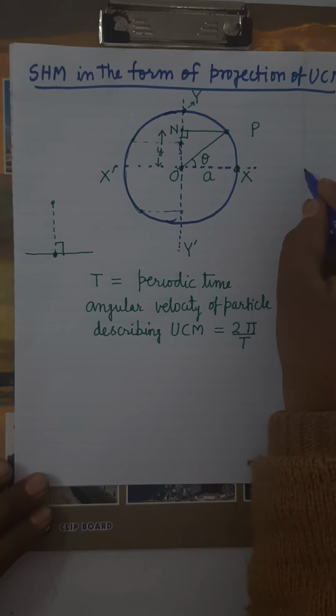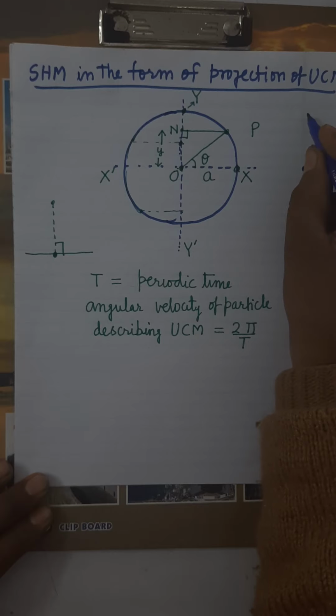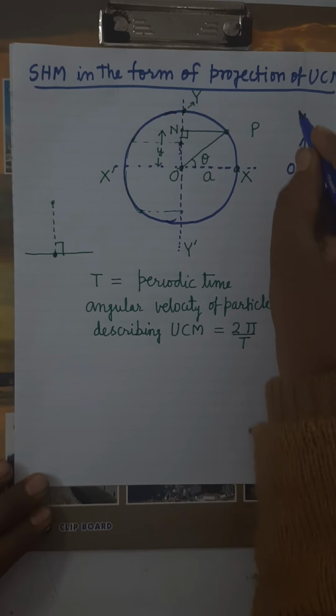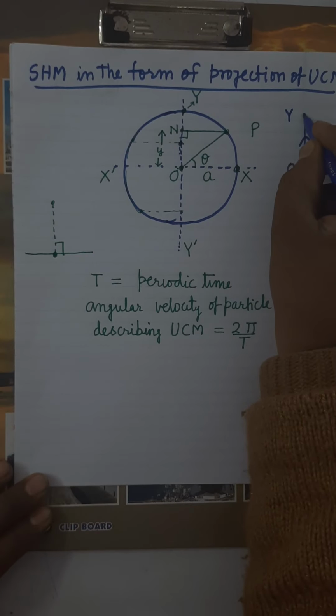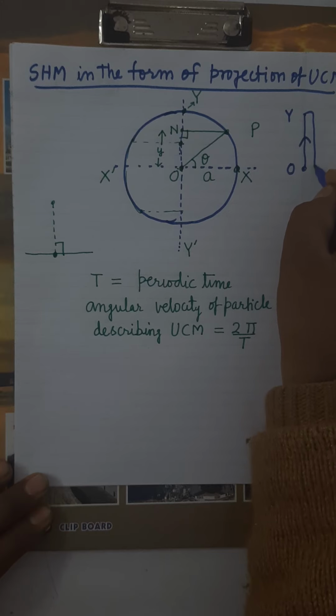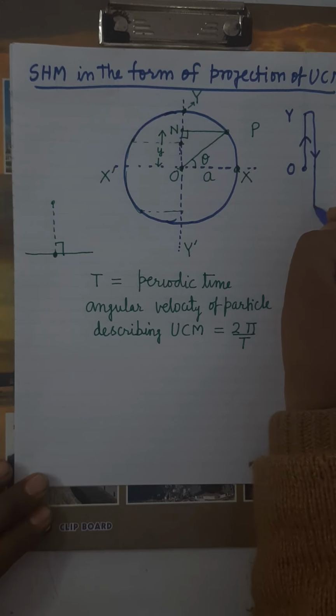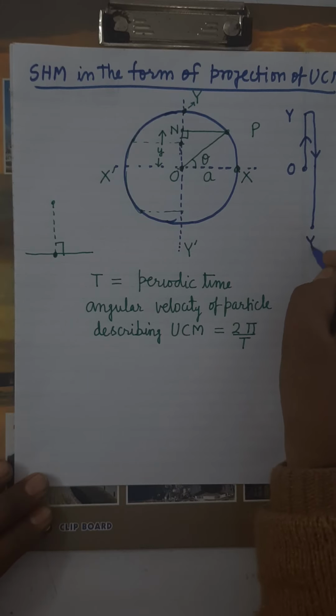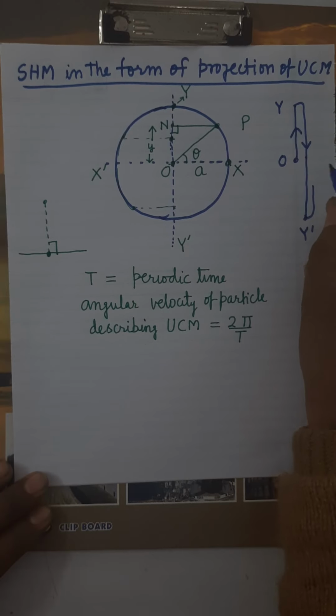Here we can show you. It is moving from O to this y, then y to O, then it is up to y dash, and then once again it returns to O.